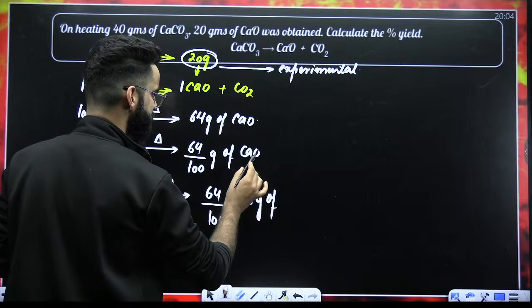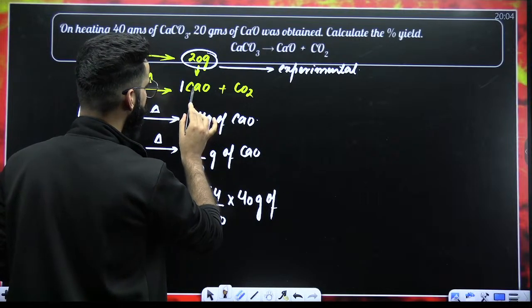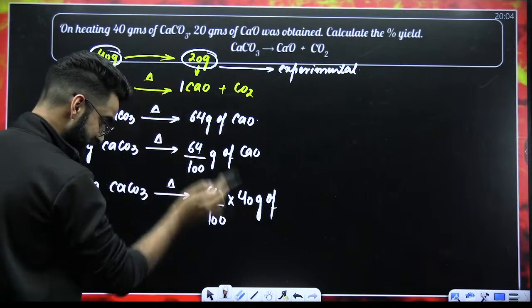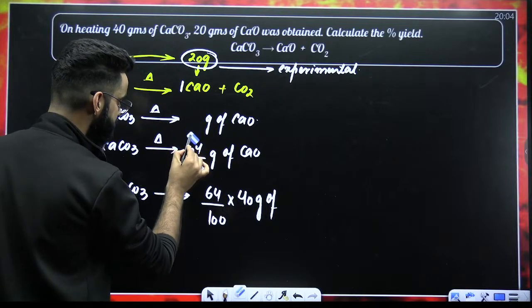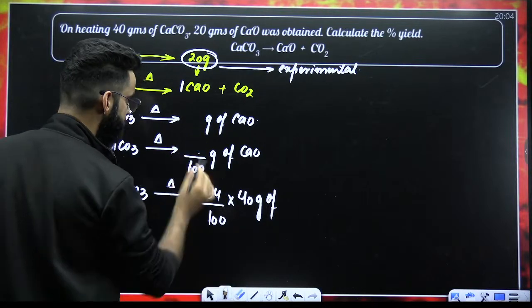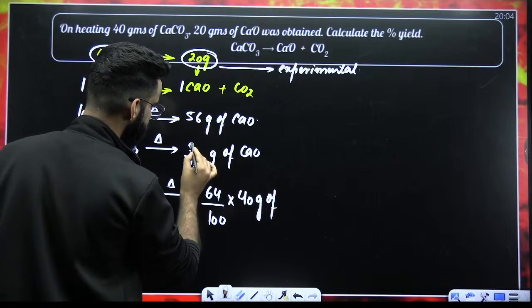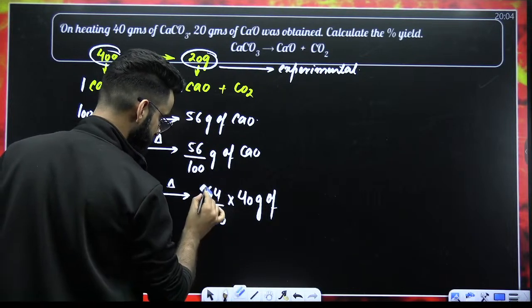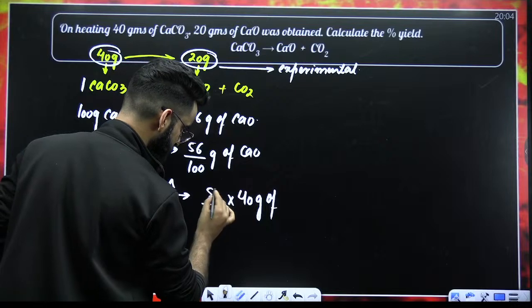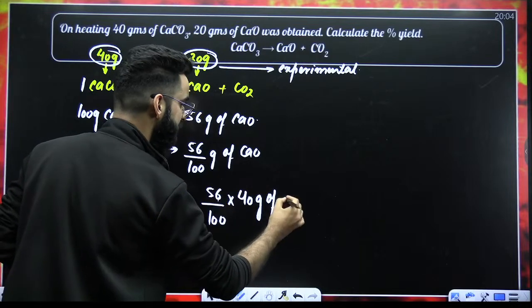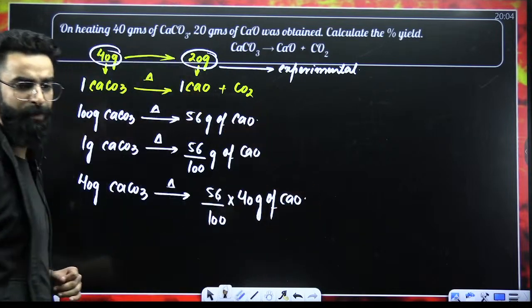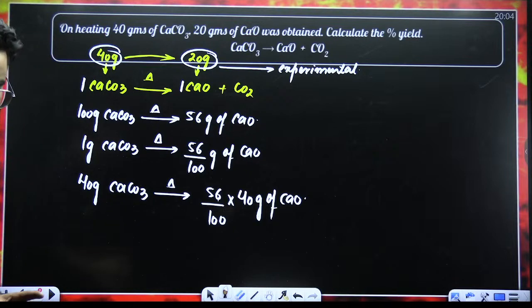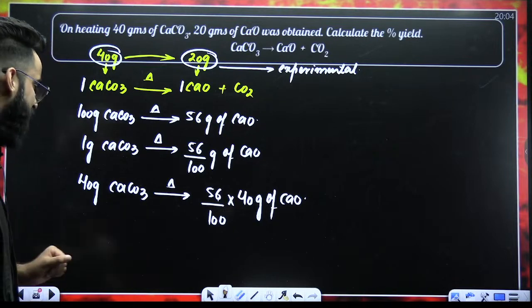Just a second, is it 64 here? 40 plus 16, sorry, it's 56. This is 56 here, right? Okay, just modify this. Okay, 56 divided by 100 multiplied by 40 grams of calcium oxide. I hope it's clear till now.